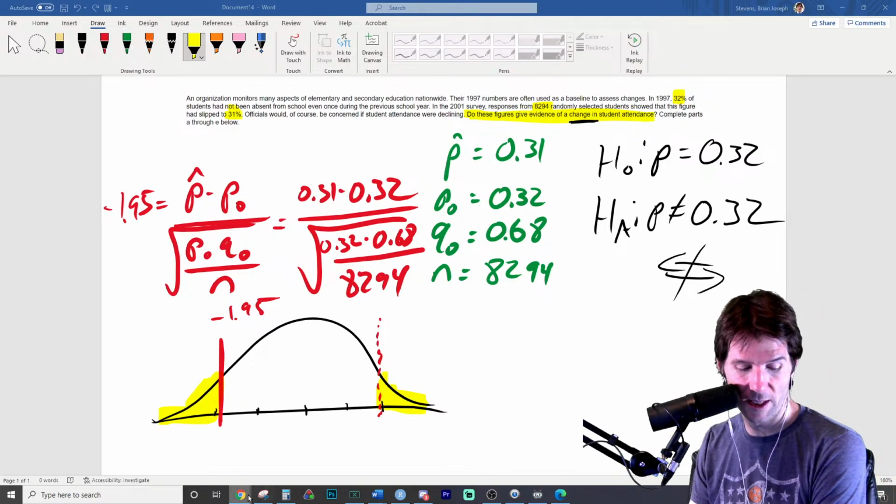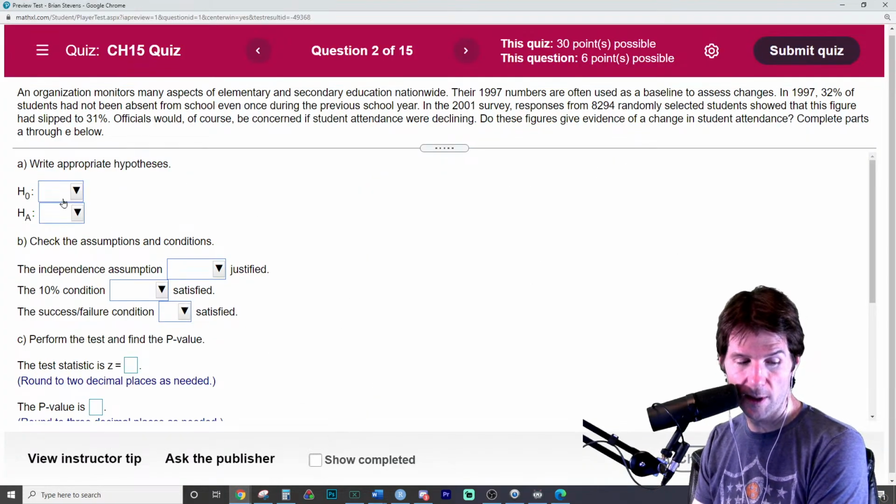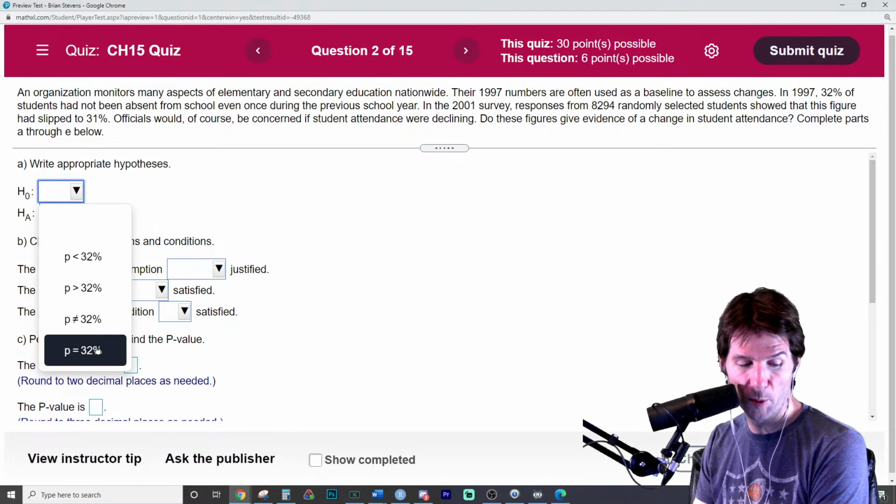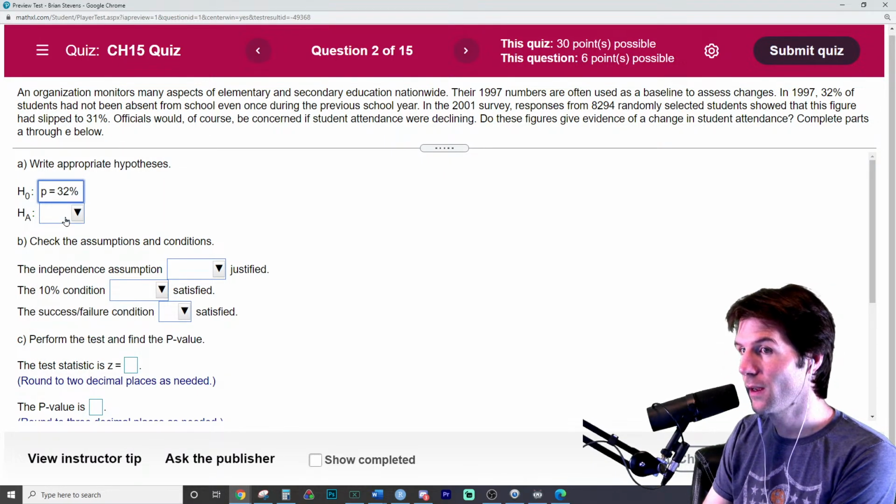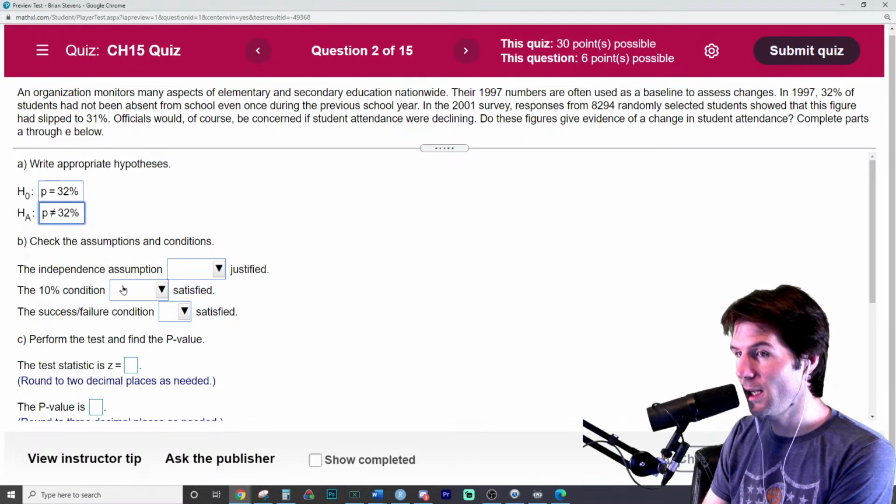I'll show the answer. So we've done most of the work right here. The null hypothesis is that the true proportion is equal to. The null has the equal sign. The alternative would be that it's not equal to.